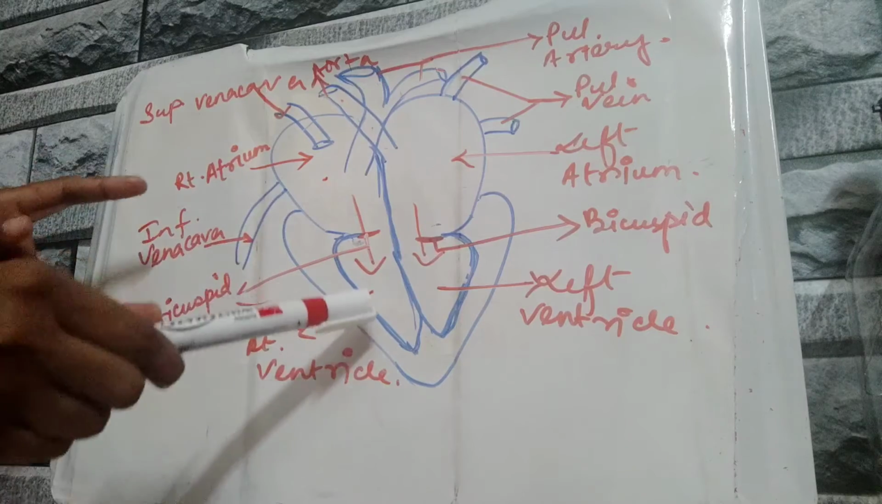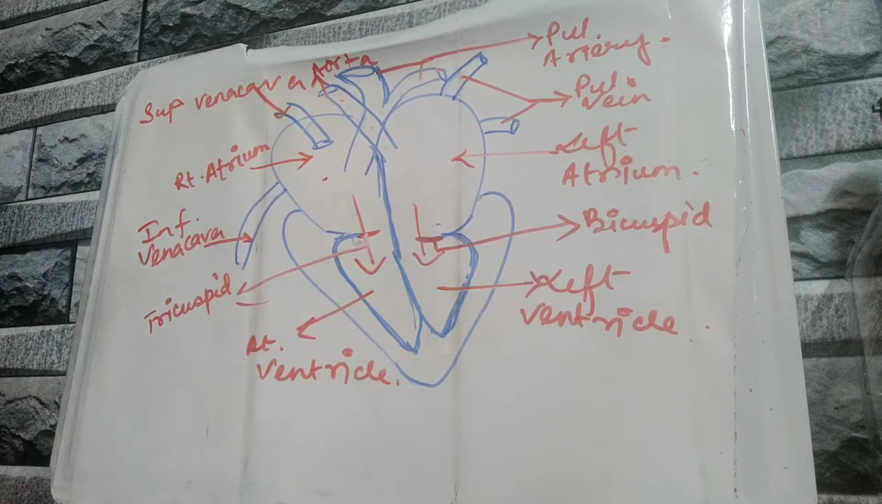So in this way the blood circulation is taking place, which is termed as double circulation. One is between the heart and the body cells, another one is between the heart and the lungs. Clear? So this is the concept of double circulation.